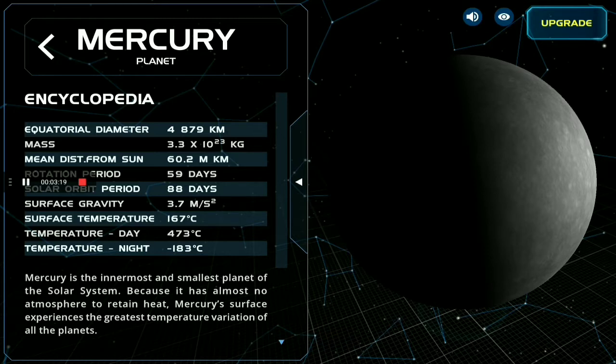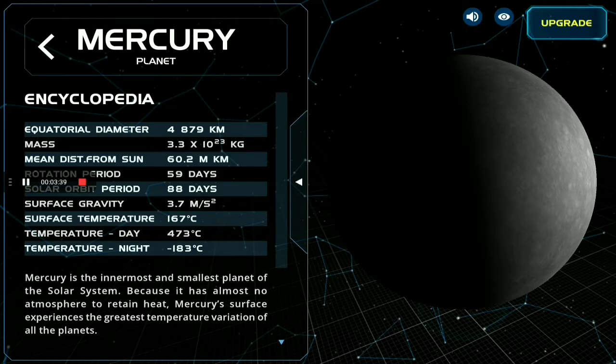The mass of Mercury is 3.3 into 10 raised to the power 23 kg. Mean distance from Sun is 60.2 million kilometers. It means that the distance from the Sun of Mercury is 60.2 million kilometers.